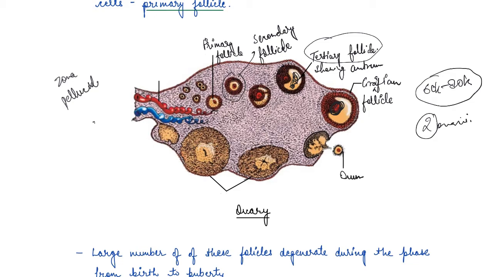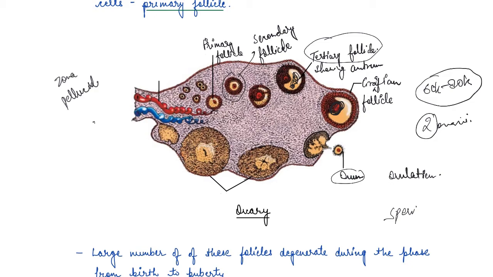So it has released ovum from the ovary. Now this process of release of ovum from the ovary is known as ovulation, right? Now here if you see, this ovum is released in the same way sperm is released, right?